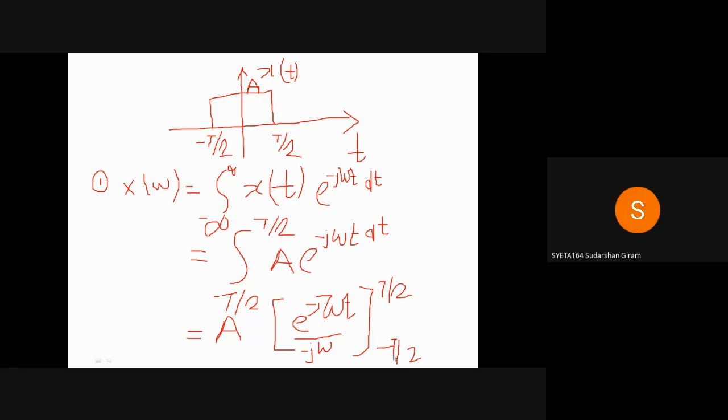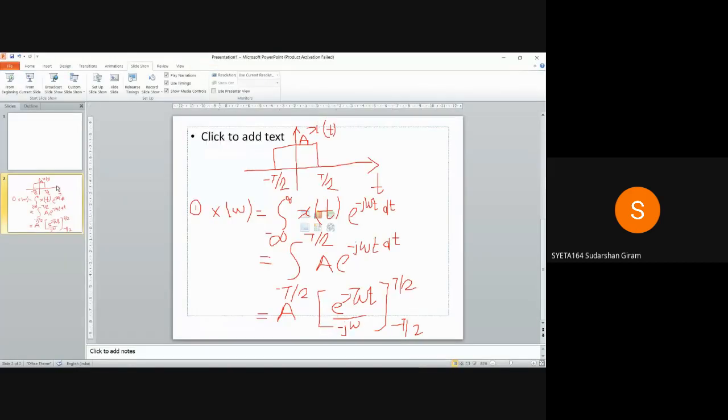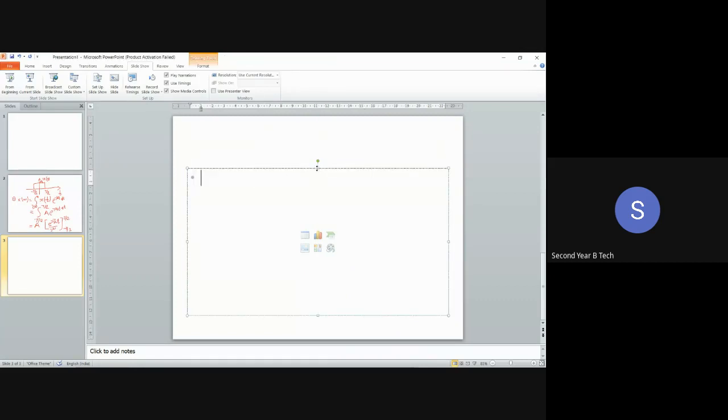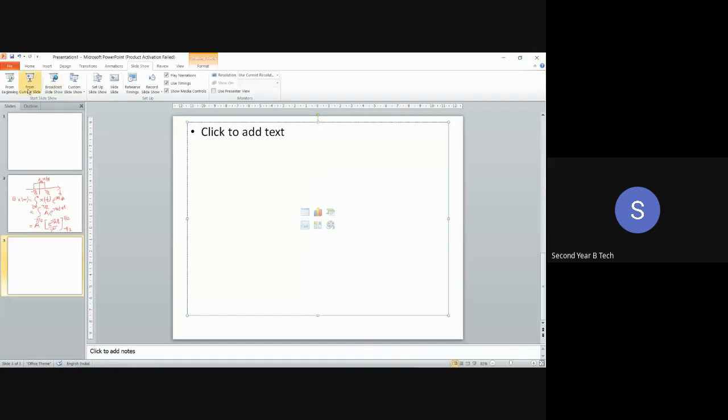Minus a by j omega in bracket 1 minus e to the power j omega t by e to the power minus j omega t. Let me show you. So the answer will be x of omega, if I put the value, it will be equal to a.